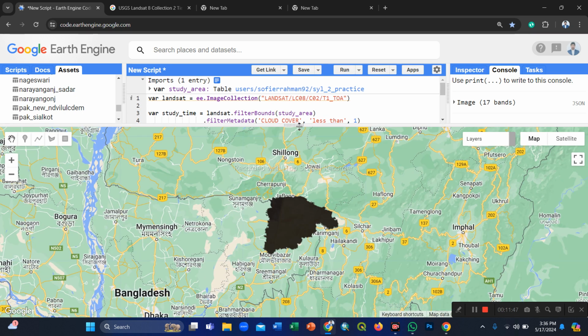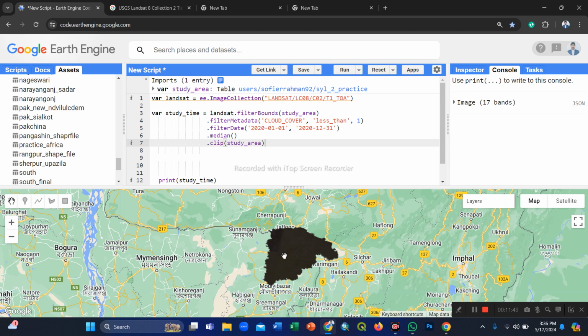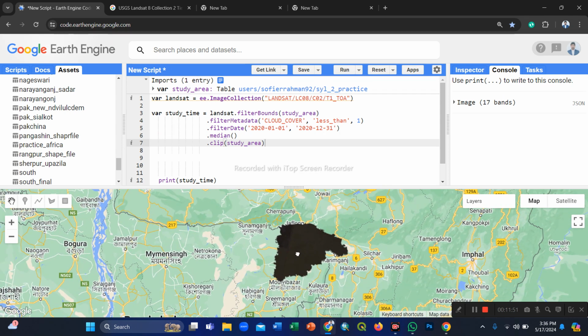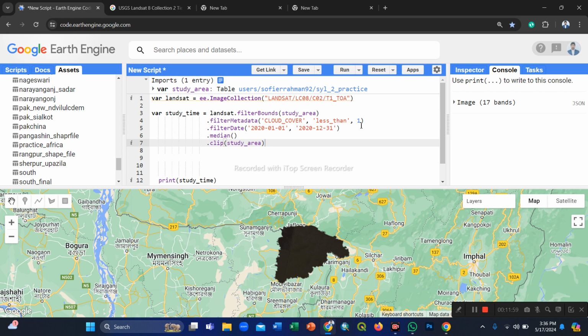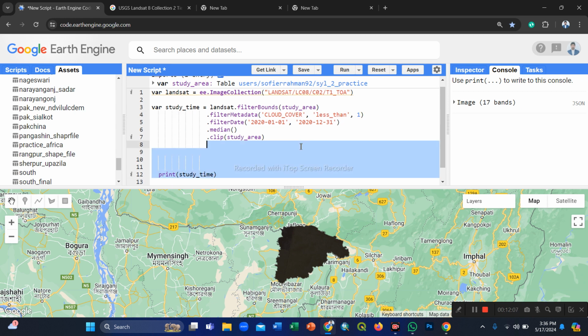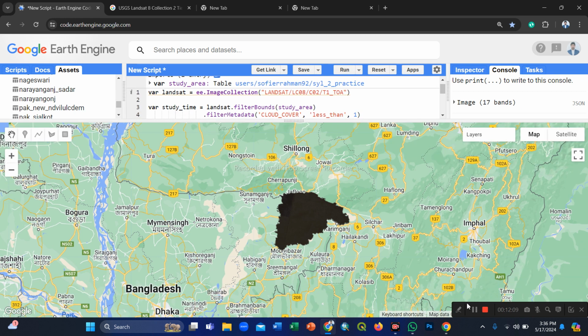If these 5 images capture my whole study area, then we can work. If not, you increase the cloud pixel percentage, or cloud containing images. So now we see the black color image.